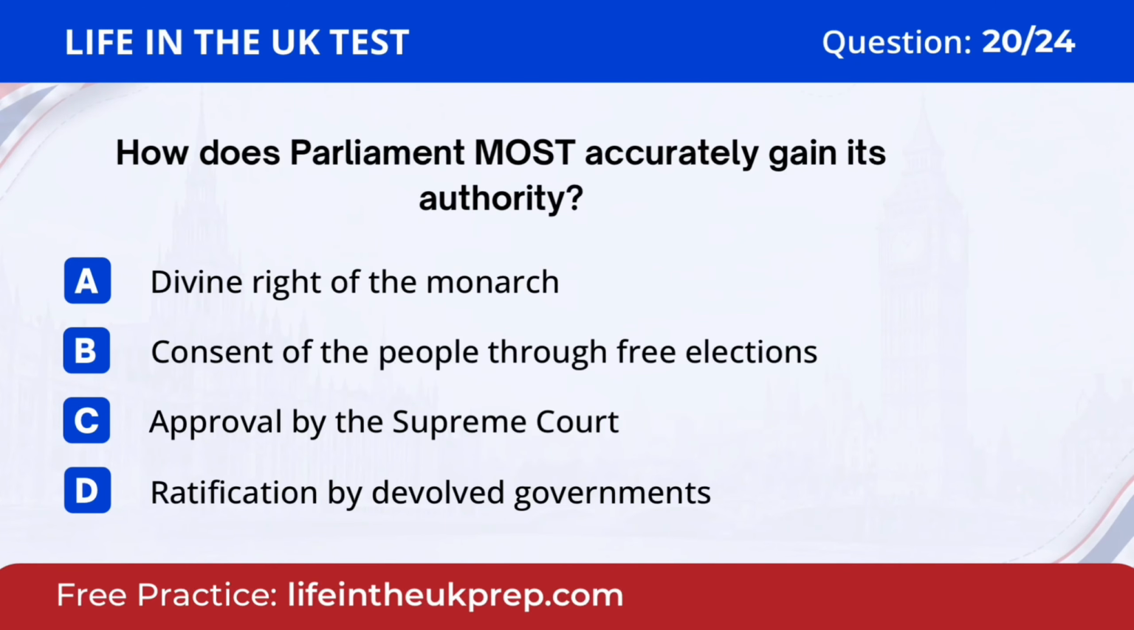Question 20. How does Parliament most accurately gain its authority? A. Divine right of the monarch. B. Consent of the people through free elections. C. Approval by the Supreme Court. D. Ratification by devolved governments. The answer is B. Consent of the people through free elections.